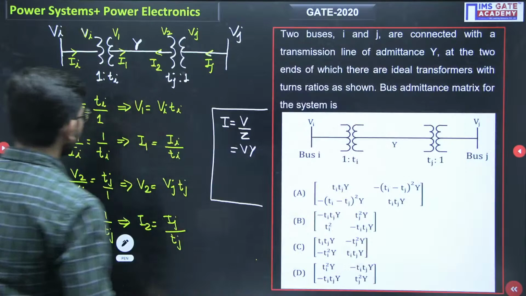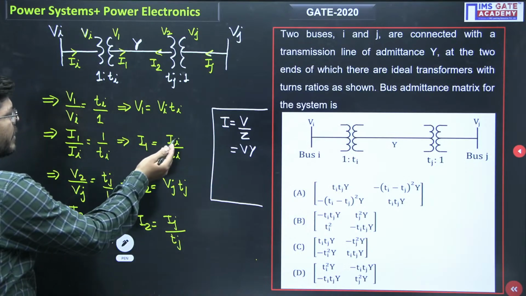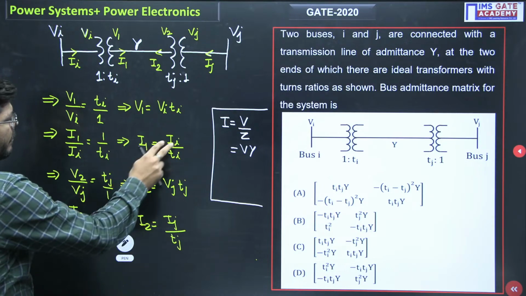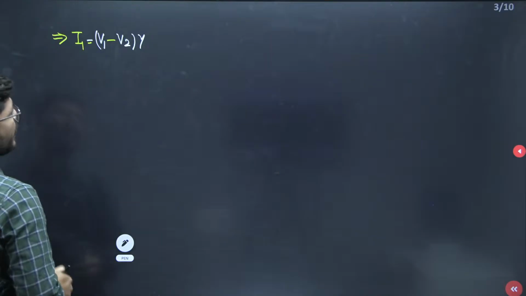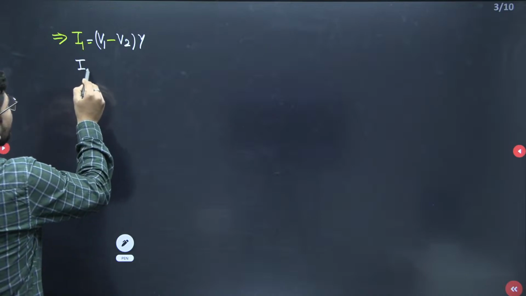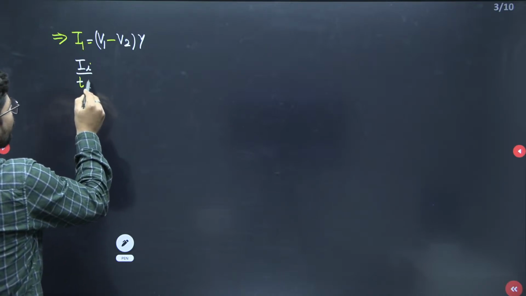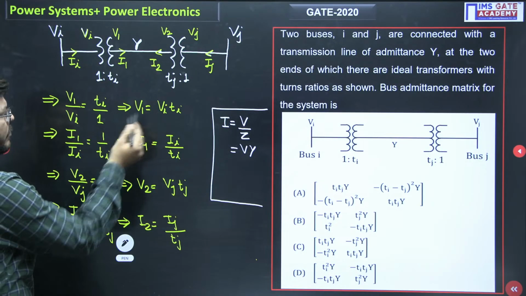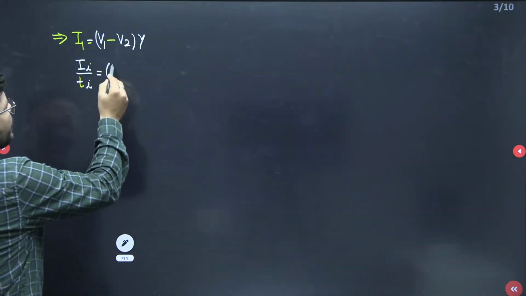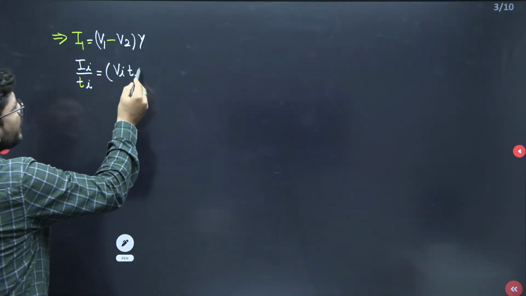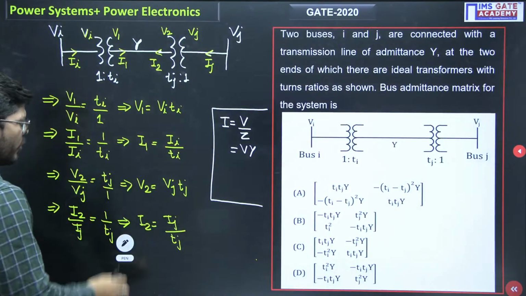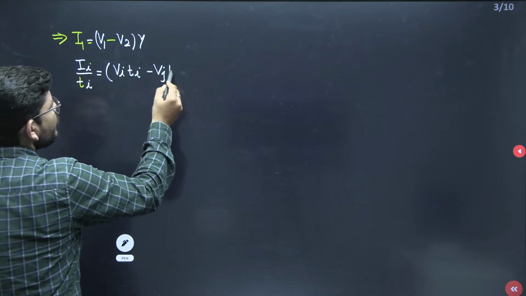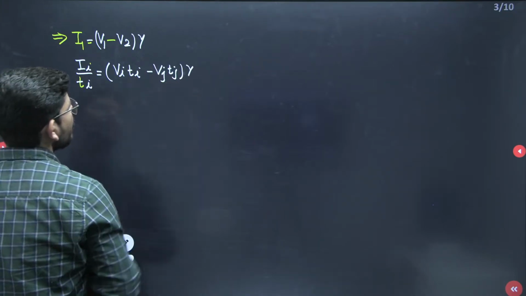Now it's time to put in the values. So what is I1? I1 is Ii upon Ti, so I can write it as Ii over Ti. And for V1, what is the value of V1? V1 is Vi Ti. So let me write here Vi Ti minus V2, and V2 is Vj into Tj. So let me put here Vj into Tj, times Y.